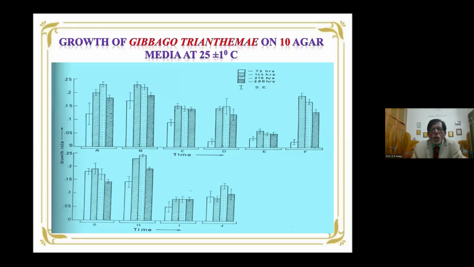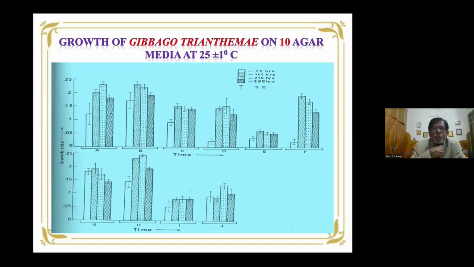This is the growth we have studied. We have studied the production of the inoculum which is to be sprayed in the field. We have seen the growth of this fungus on 10 different agar media to find the best medium for its growth, that is the colonial growth, the mycelial growth, and the production of the sporulating structures or conidia, because these conidia are going to be used as the inoculum for spraying.